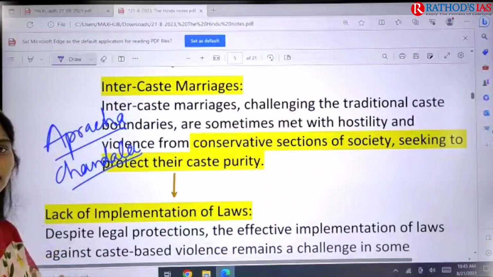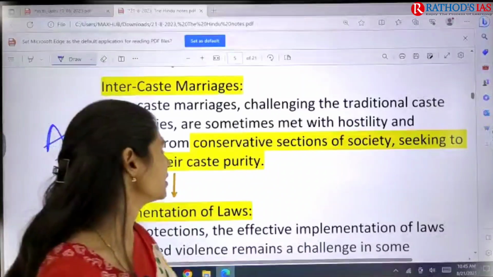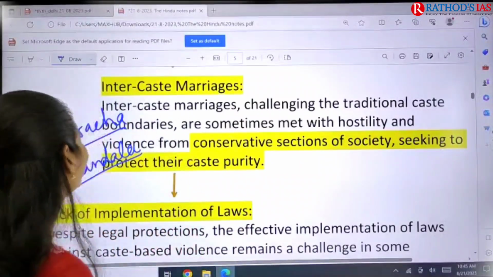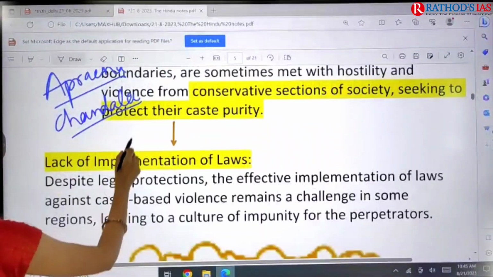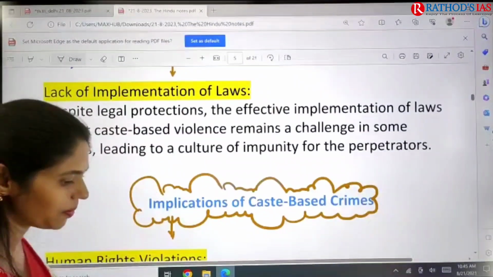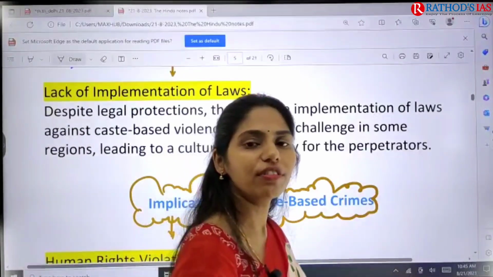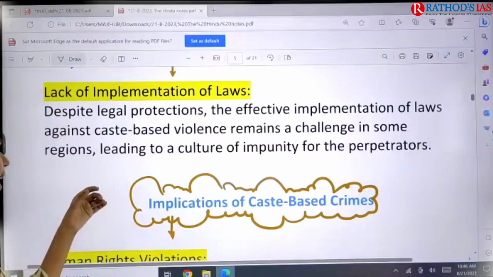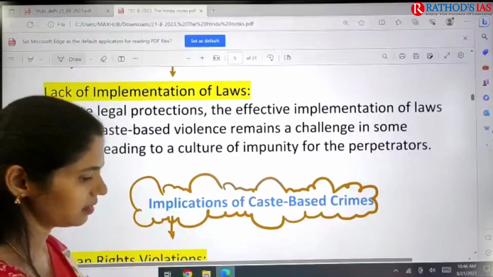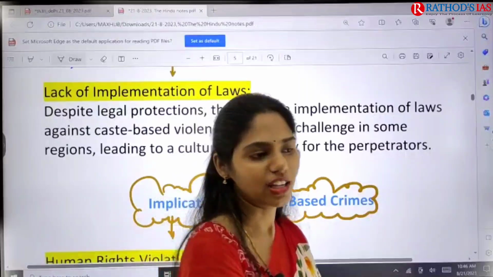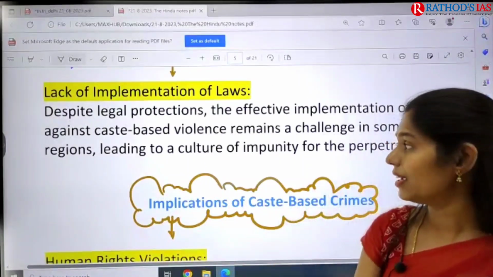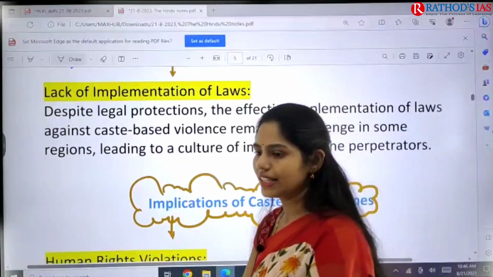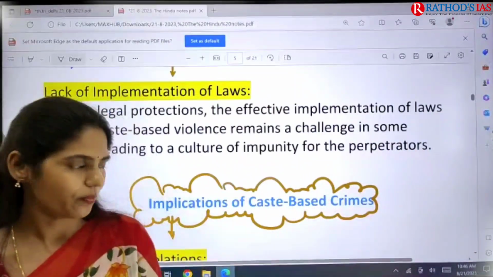Next, whatever laws are present, there is a lack of implementation of these laws. This is also an important thing to remember. If there were proper implementation of laws in India, we would not see these issues going on, but there is a lack of political will also.